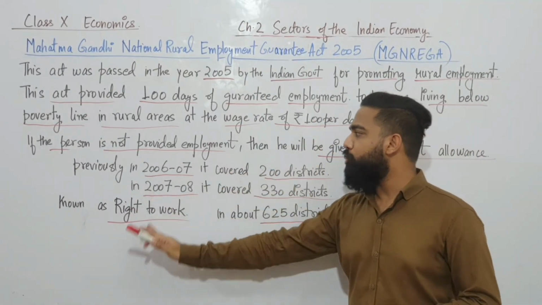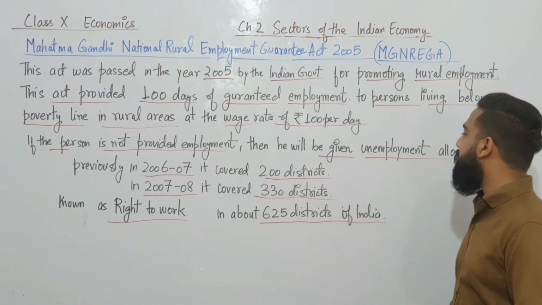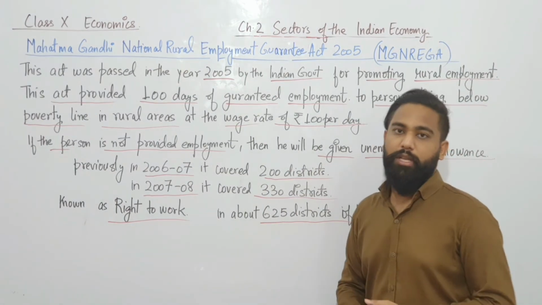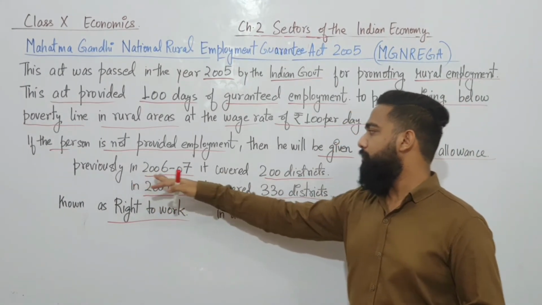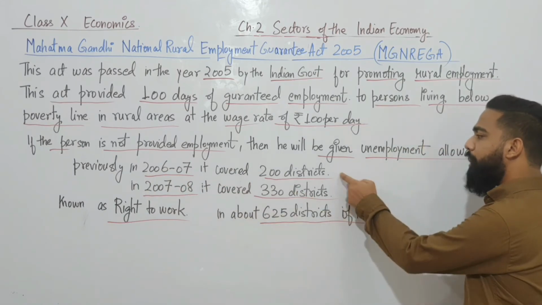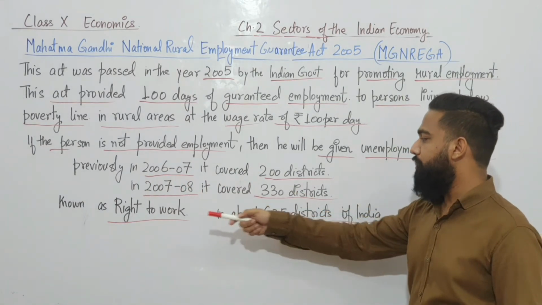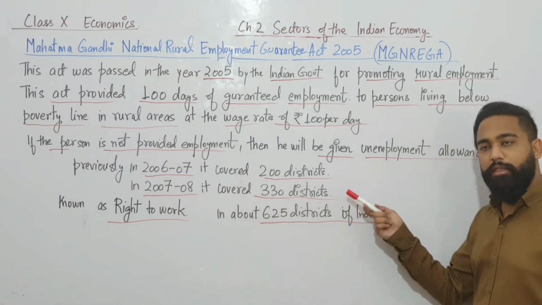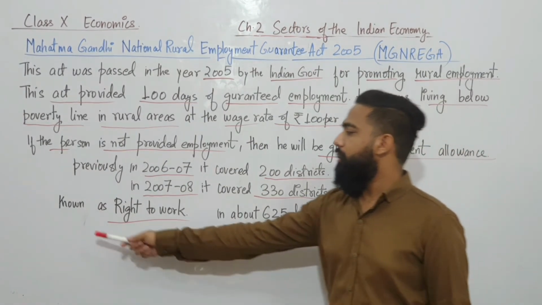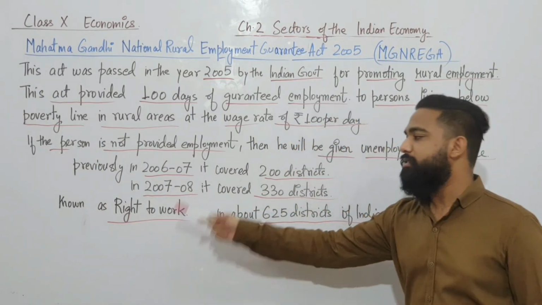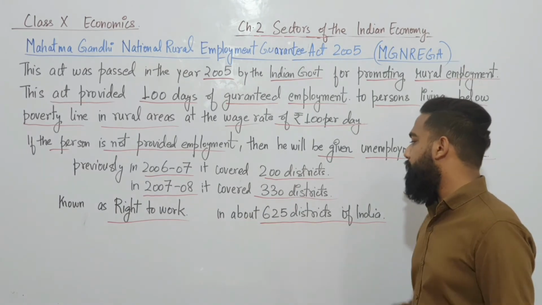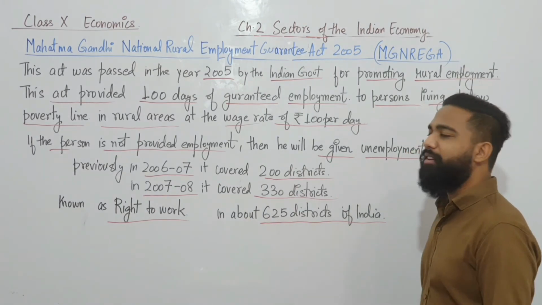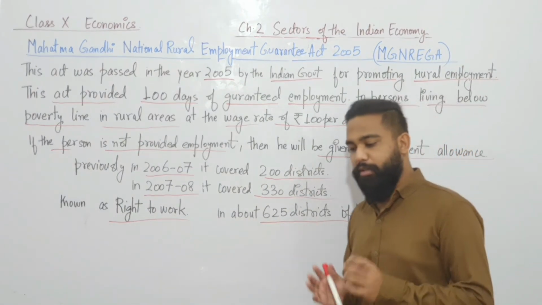And if the person is not provided employment, then he will be given the unemployment allowance. In 2006-2007, it covered 200 districts, and in 2007-2008 it covered 330 districts, and right now it's known as right to work also, and it is present in about 625 districts of India.